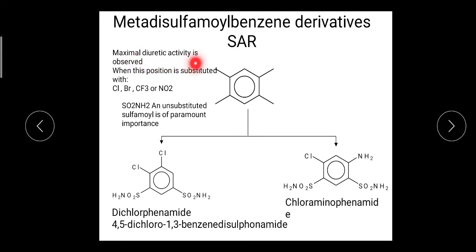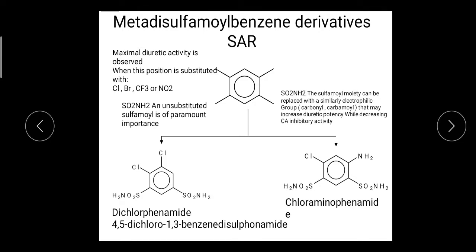Maximum diuretic activity is observed when the position is substituted with chlorine, bromine, trifluoromethyl and nitro groups. When the other position is substituted with these groups, it shows maximum diuretic action. Next, the sulfamoyl moiety can be replaced with other isoelectronic groups like carbonyl or carbamyl.